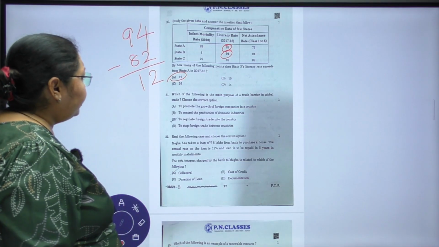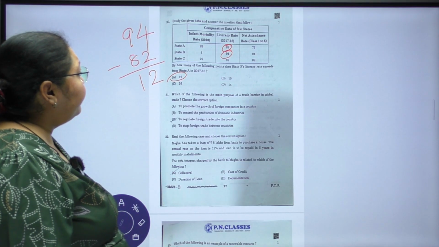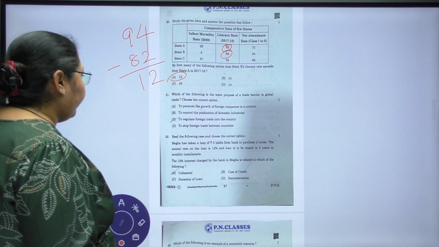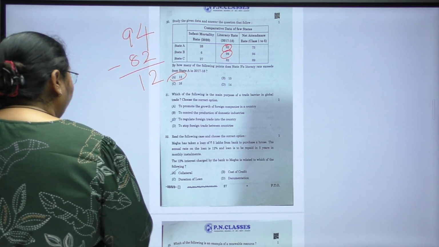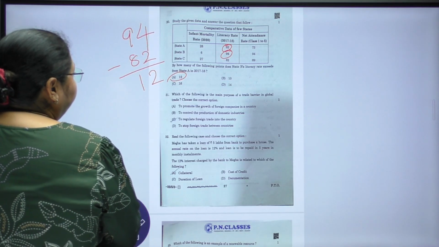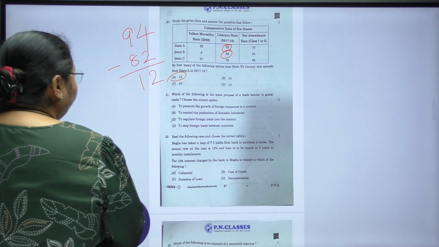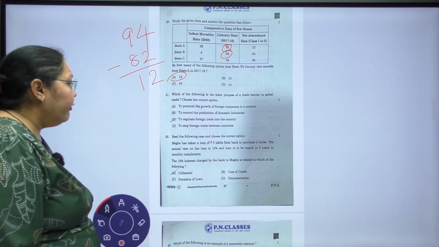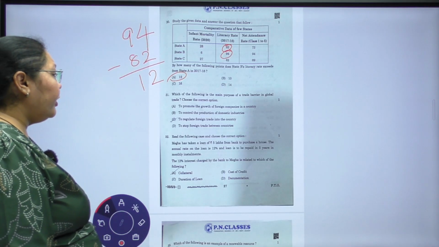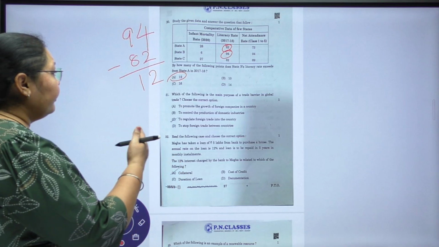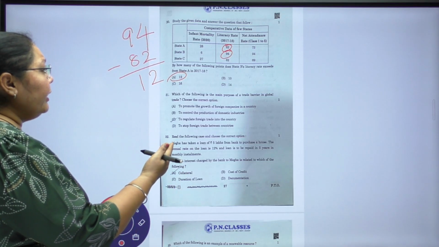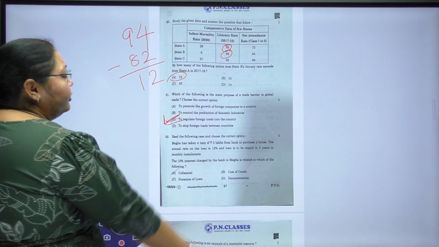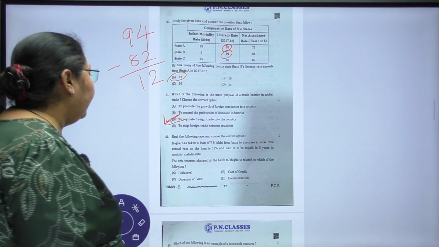Next question. Which of the following is the main purpose of trade barrier in global trade? Choose the correct option. To promote the growth of foreign companies in the country, to control the promotion of domestic industries, to regulate foreign trade into the country, to stop foreign trade between countries. Now again, which of the following is the main purpose of the trade barrier? Trade barrier, that actually is to regulate the foreign trade into the country. So option C is the correct answer.